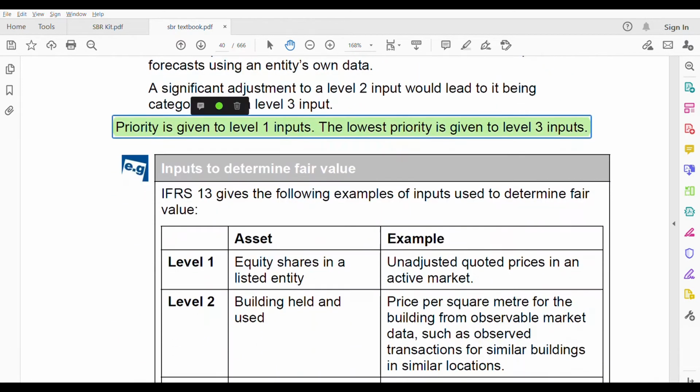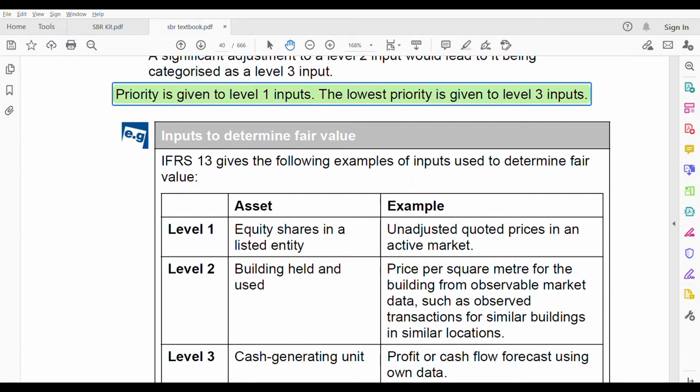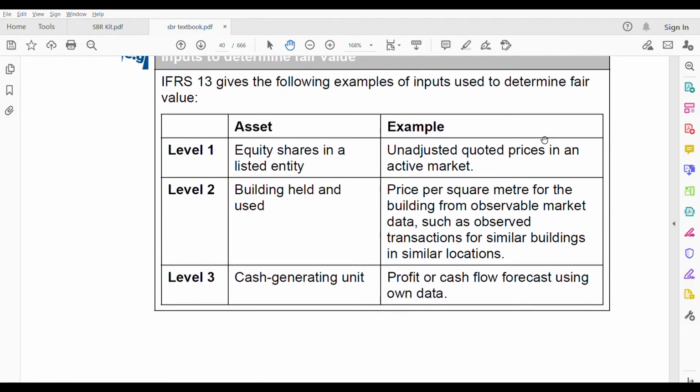Inputs to determine fair value. Here they have given you three examples for three different levels. Level 1: equity shares in a listed entity. Because it is listed, it is quoted. You can use quoted prices; you can observe it, and there is an active market. It satisfies all three conditions. This is an example: unadjusted quoted prices in an active market. You don't have to adjust the price. The same price you can use as it is, which is quoted, and there's an active market. That is an example of Level 1.